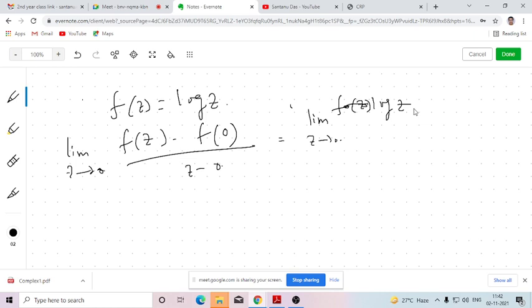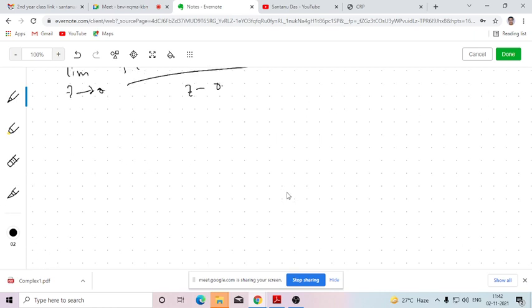Sir, we can satisfy the Cauchy-Riemann equations. In the case of this function, directly you can do so. Rather, you can convert it into real and imaginary parts.